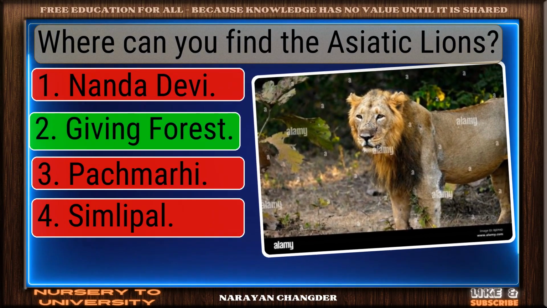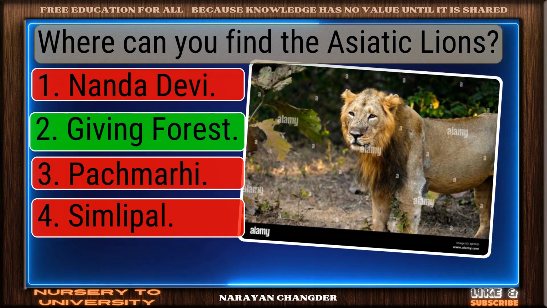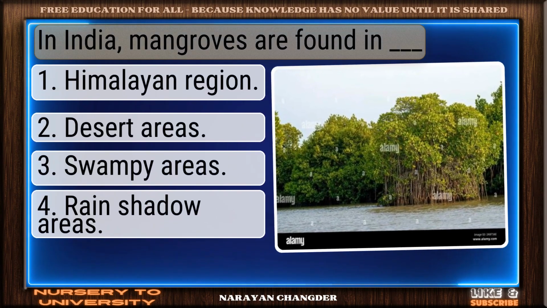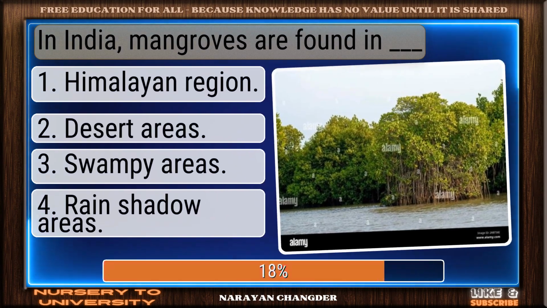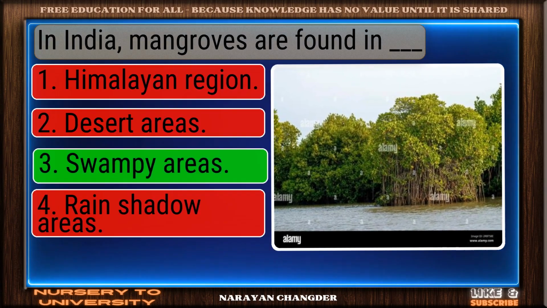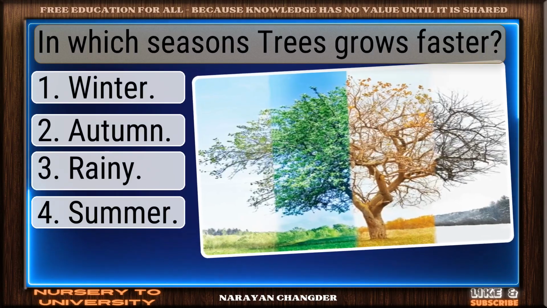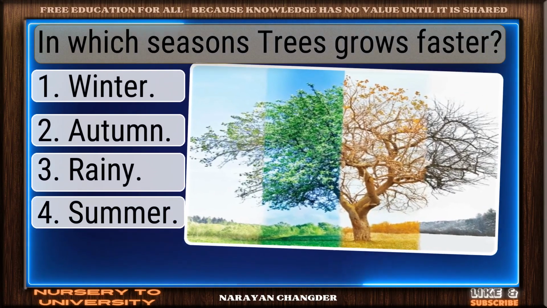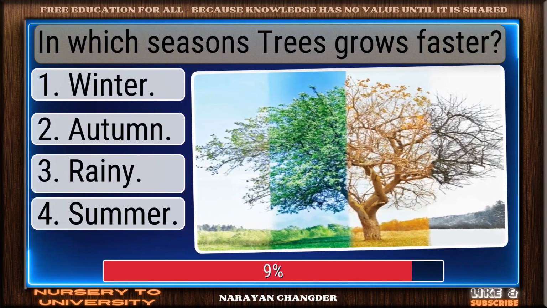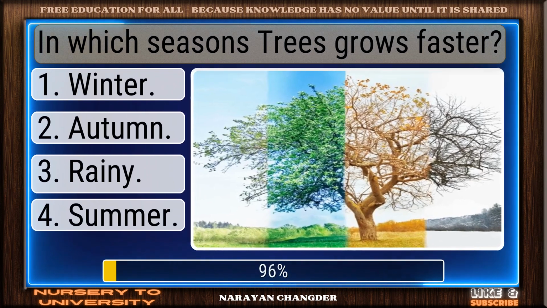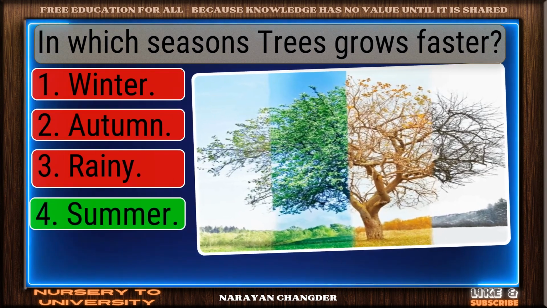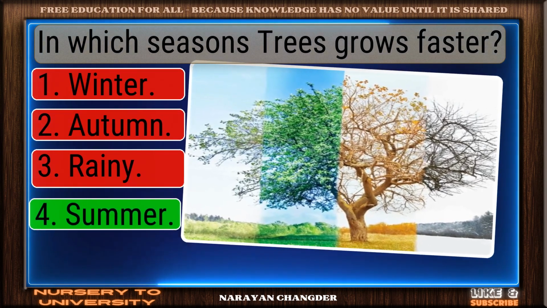Sharp thinking. Gir forest is the right choice. Question number 256. In India, mangroves are found in dash. Good job. Your answer swampy areas works well here. Question number 257. In which seasons do trees grow faster? You got it. Your choice summer is right.